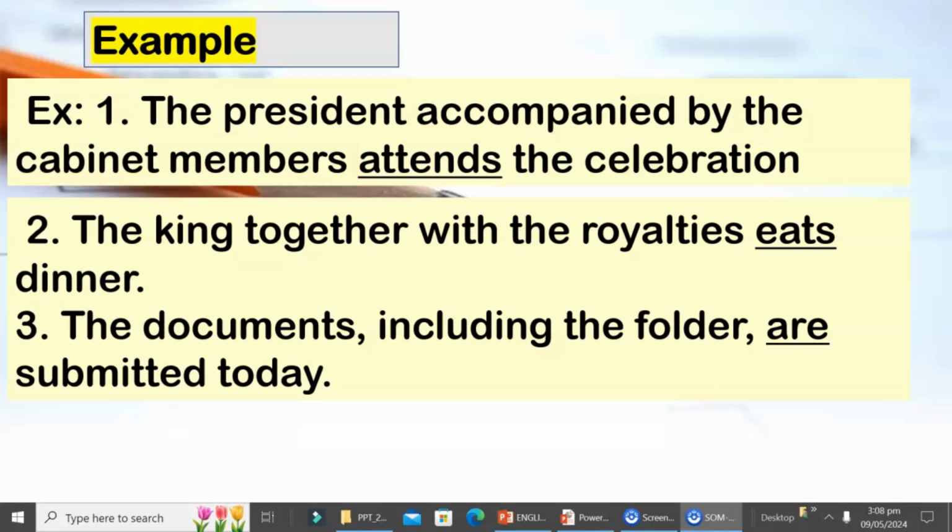Number 2, the king together with the royalties eats dinner. Look at the subject. The subject is the king. And the verb should also be singular. The king eats dinner. So, our verb is not affected by the intervening phrase, which is together with the royalties. This is just being inserted, so it will not affect the verb.